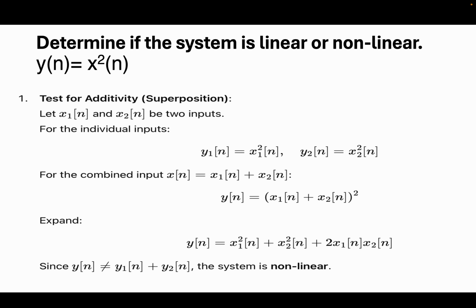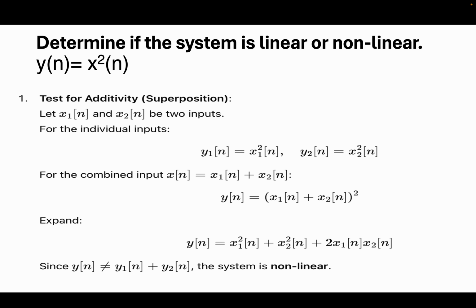In order to test that, let us give two inputs, x1 of n and x2 of n. When we give x1 of n, the response y1 of n equals x1 square of n, because the transformation of the system is squaring of the input. Even if we give x2 of n, it squares and gives the output.